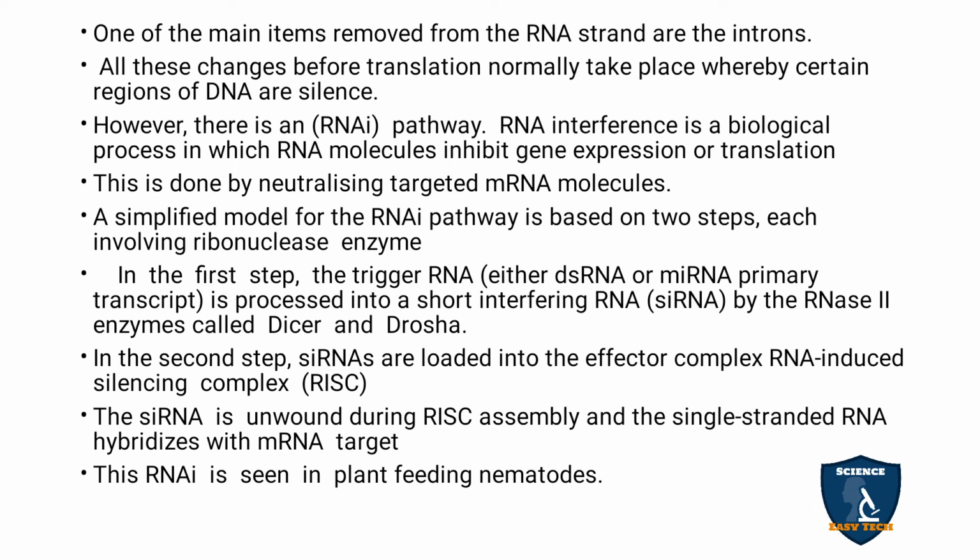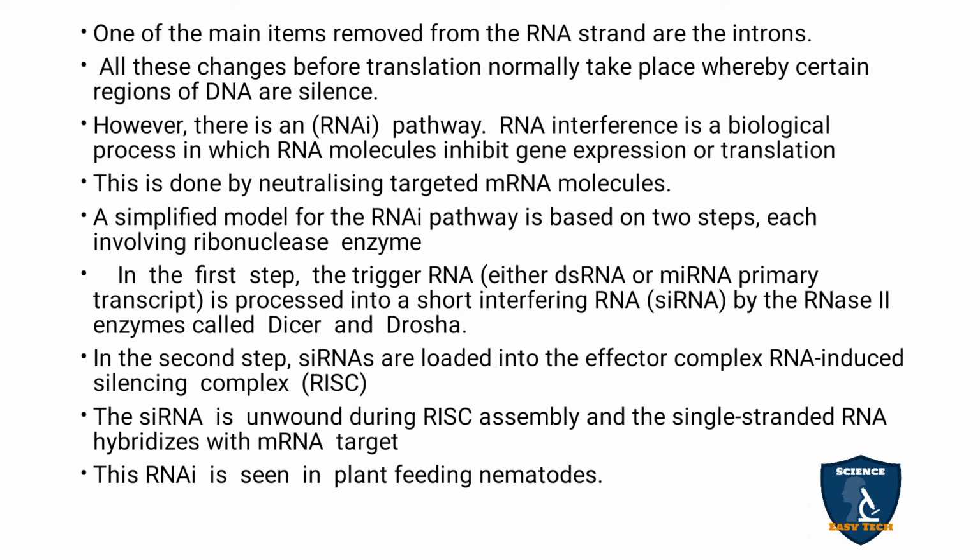RNA interference is a biological process in which it suppresses the translation or gene expression process. How is it done? By neutralizing the targeted mRNA molecules.